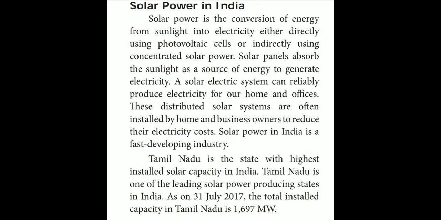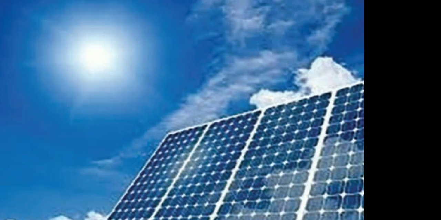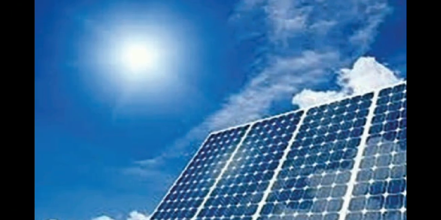Tamil Nadu. Tamil Nadu has the highest installed solar capacity in India. According to 2017, how much megawatt was produced? 1697 megawatt. Very clear? In this picture you can see the solar panel.